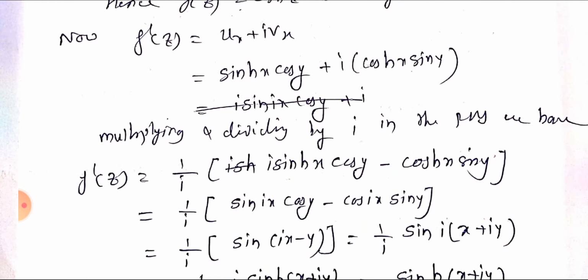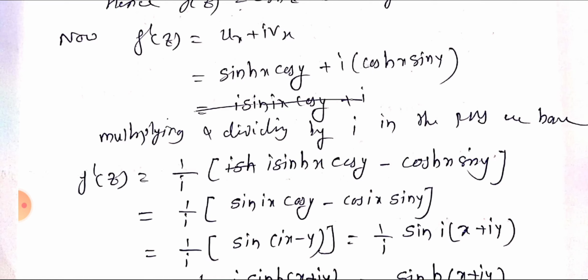Now f dash of z equal to ux plus i vx, that is equal to sin hyperbolic x cos y plus i into cos hyperbolic x sin y. Now multiplying and dividing by i on the right-hand side, we have f dash of z equal to 1 by i times sin hyperbolic x cos y minus cos hyperbolic x sin y, because multiplying the denominator i we write outside as it is, and i multiplying, we get minus 1, because i square equal to minus 1. That is equal to 1 by i times sin ix cos y minus cos ix sin y.